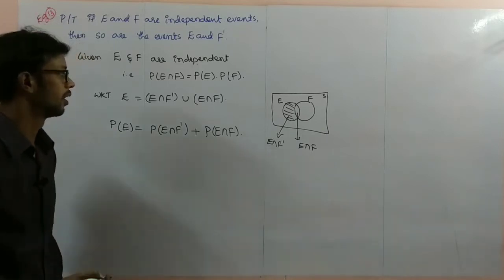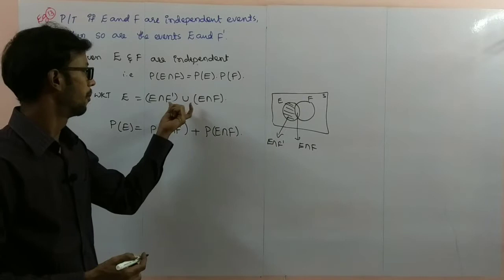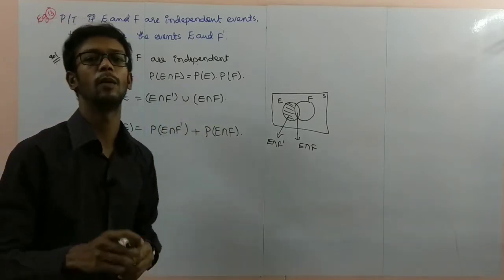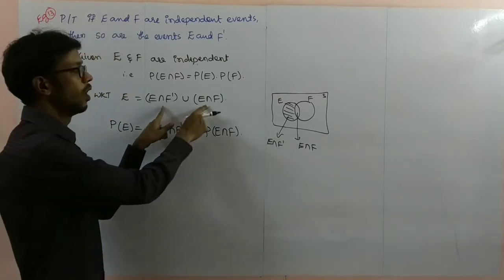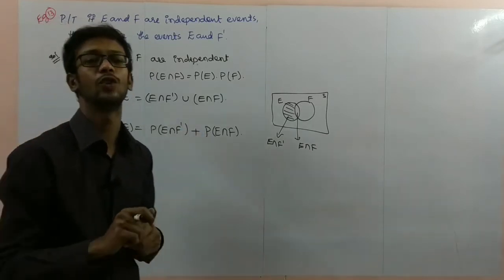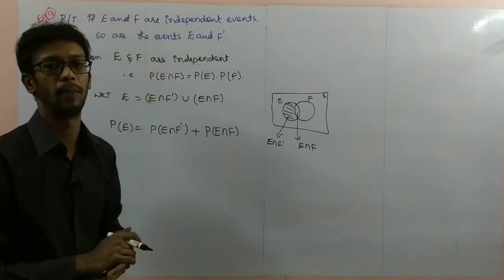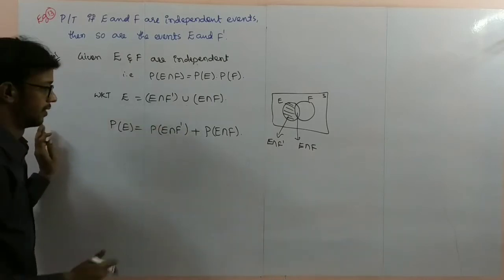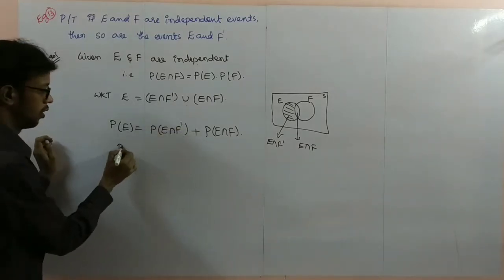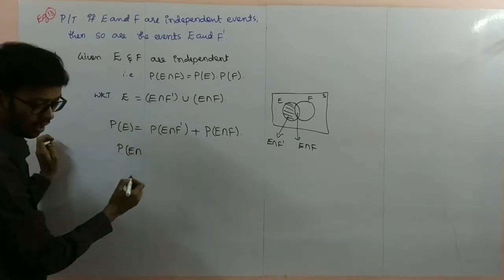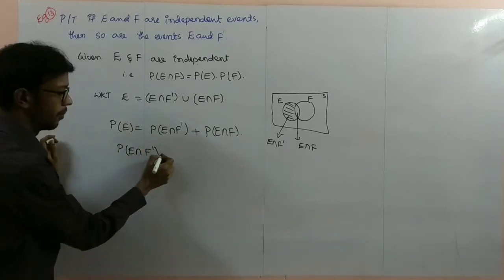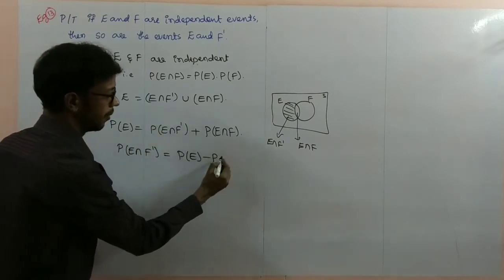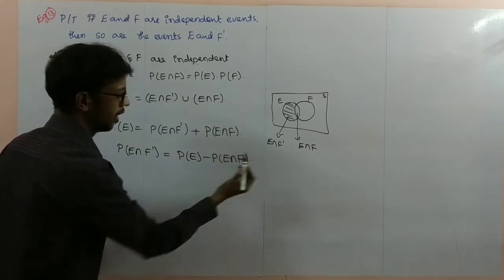Why are we writing like that? Probability of A union B is equal to probability of A plus probability of B. Why? Because these two events are mutually exclusive, so the union converts into plus. So next I need this value. Probability of E intersection F complement is equal to, sending this value to this side, probability of E minus probability of E intersection F.